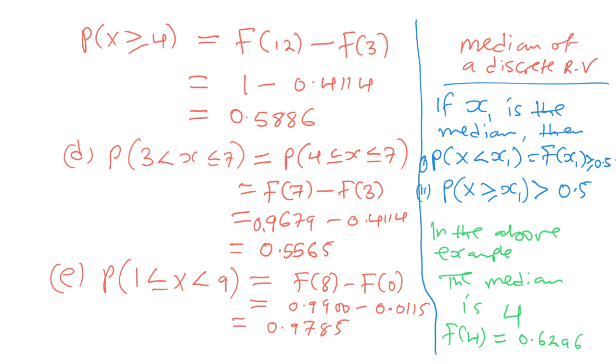If you don't have the cumulative distribution function, then you have to add the probabilities and find the x value whose cumulative probability will be more than or equal to 0.5. The mode is the value of x with the highest probability. So just look at the value of x with the highest probability, that's going to be the mode of a discrete random variable. So that's what I wanted to highlight for you.